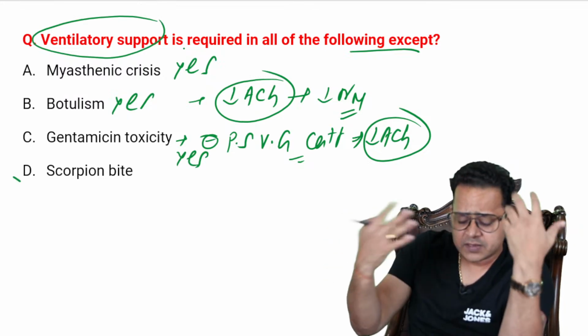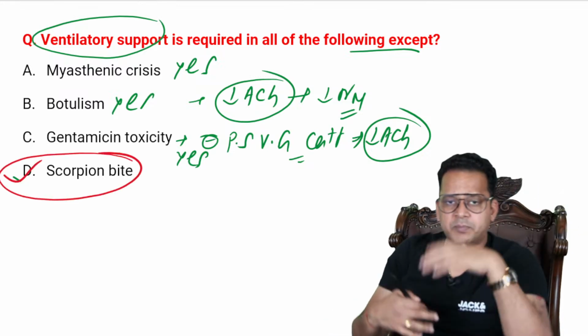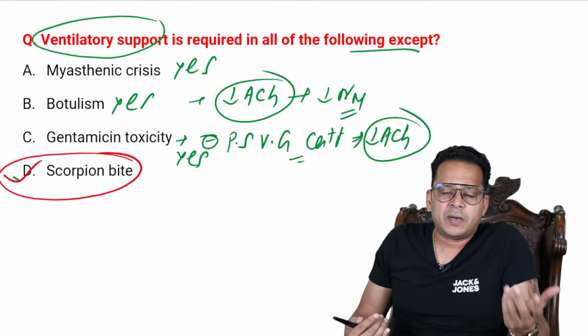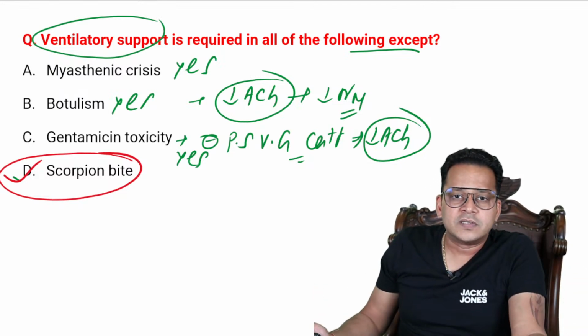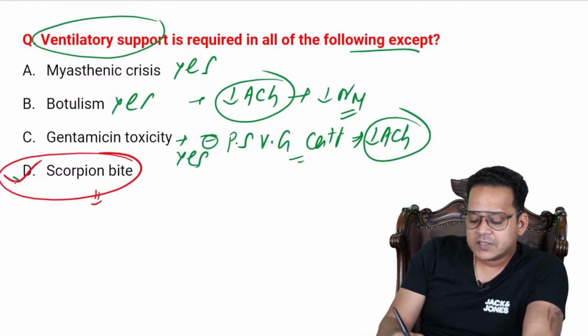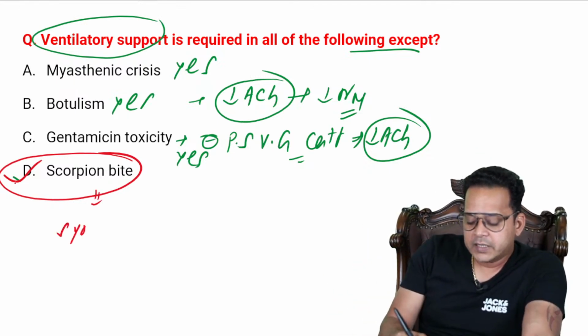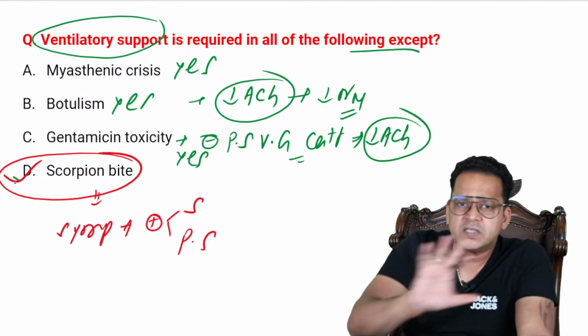So I told you, always try to find the odd one out. So see, as someone said that priapism is caused by scorpion bite, might be that is the reason. How weird your thought process is does not matter. Nobody's going to ask you why you got the answer right. Anyway, scorpion bite is the answer here, because in scorpion bite the symptoms are because the toxin activates both sympathetic and parasympathetic. It's a very simple logic, guys.